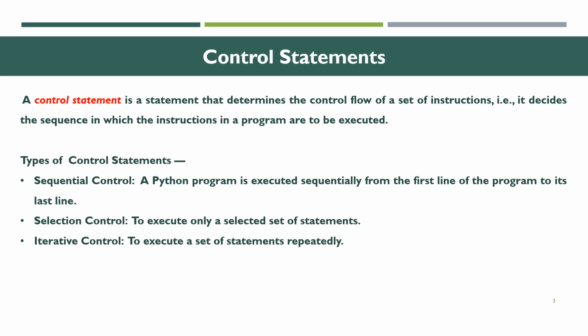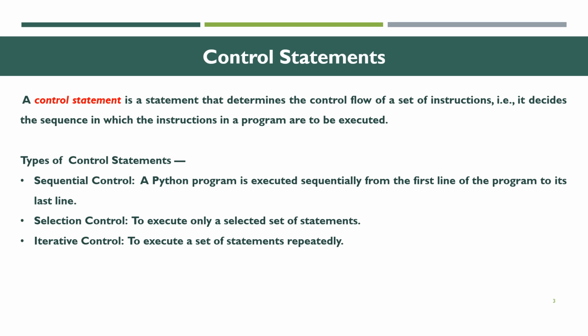Next, selection control is used to select a set of statements. It does not execute all of them; it is used for filtering what we need. Iterative control means a set of elements that is repeated. It is a continuous chain process. Repeatedly it will access.